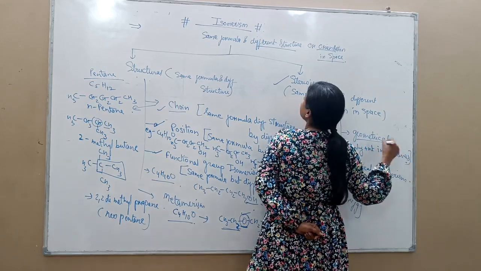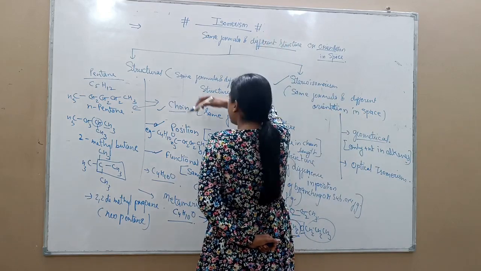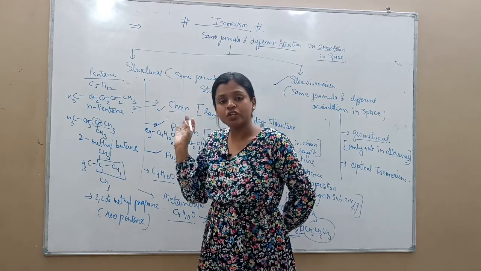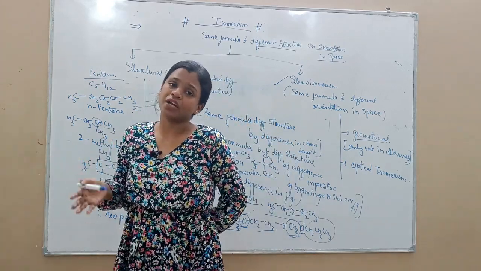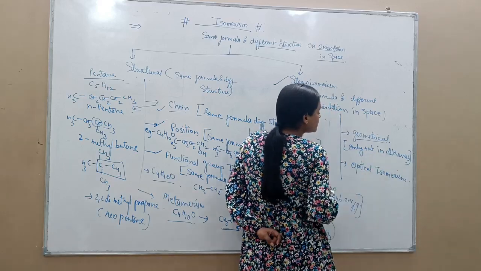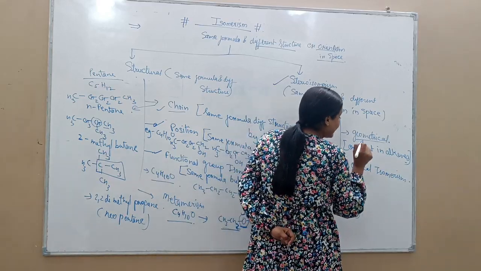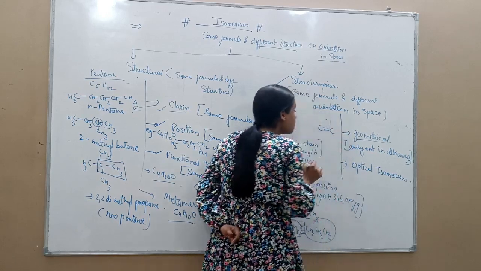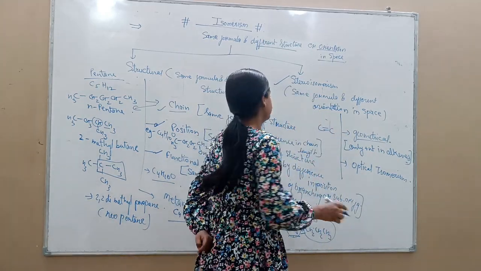Listen one thing, all these isomerisms are for aliphatic as well as aromatic compounds. Geometrical isomerism is present only in alkenes, which means at least 1 double bond must be present in the compound.